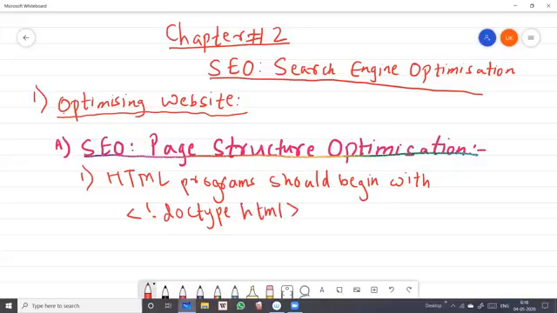Earlier in plain HTML, students, we had to start from HTML only, but in this HTML5 we have to compulsorily give doc type HTML. Okay, that is the keyword for HTML5.